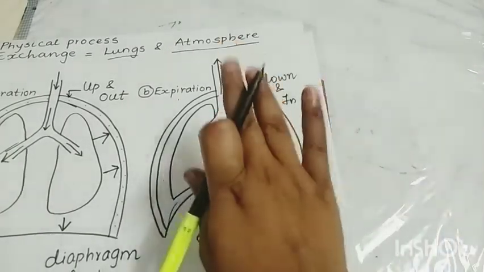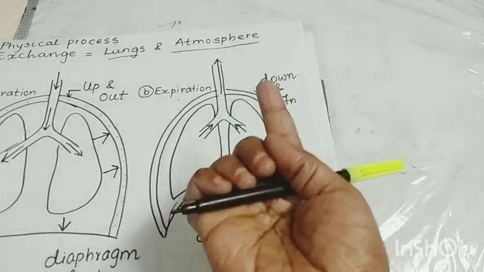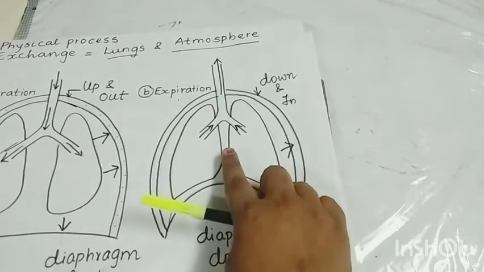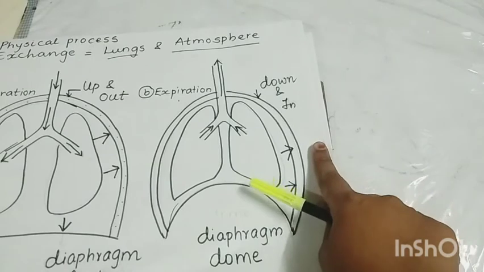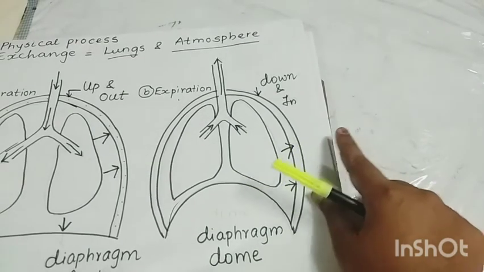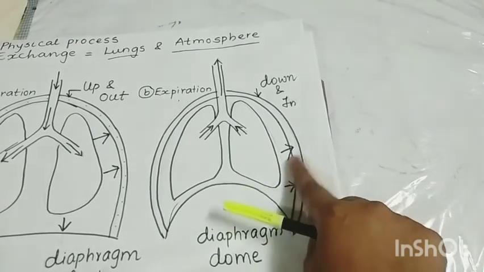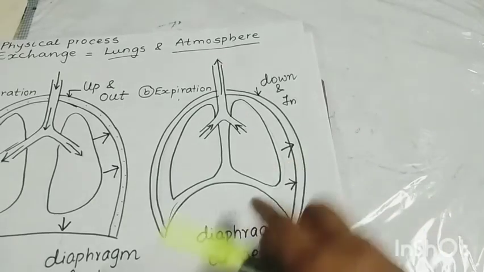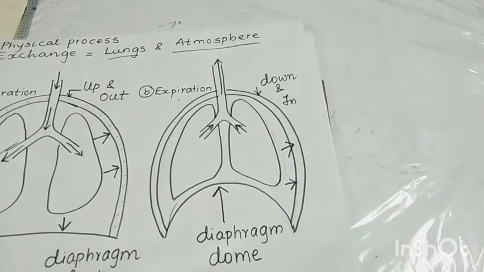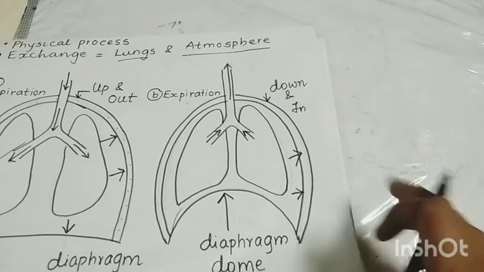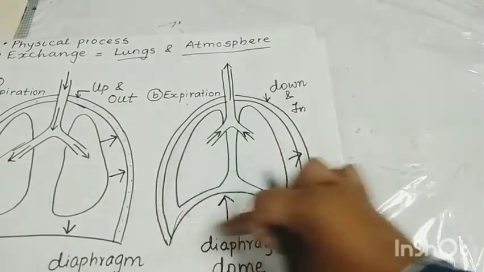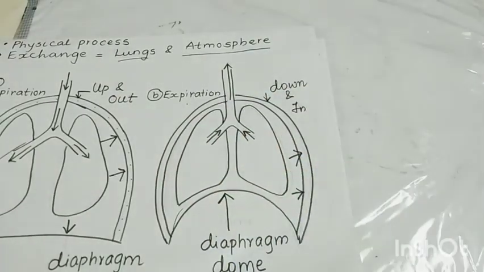The sternum will come down. It was upward in direction, so now it will come down. Because of the intercostal muscles, the rib cage will come back to its original position. The diaphragm will again become dome-shaped, and because of this, the thoracic region will decrease in size.